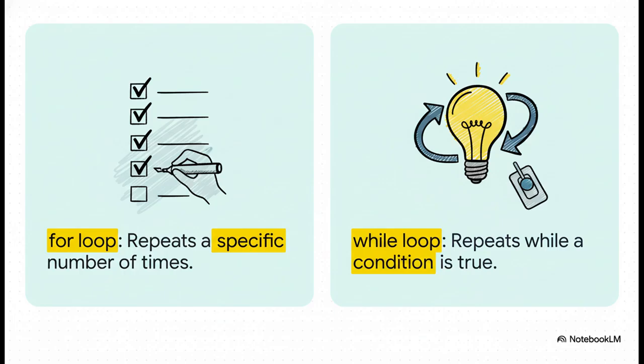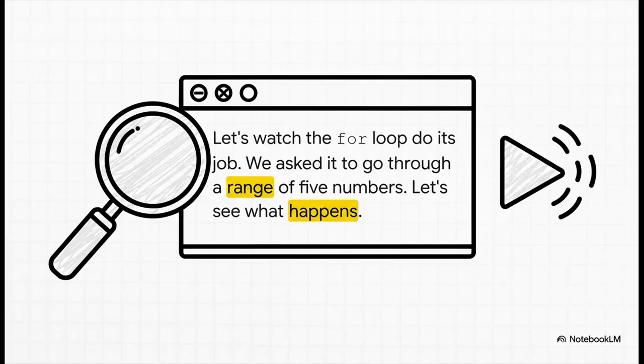The while loop on the right is a little different. It just keeps going as long as some condition is true. Think of it like a video game. Keep the game running while the player's health is above 0. Okay, let's focus on that for loop for a second. We told it to run 5 times. Let's actually watch what the computer does step by step.